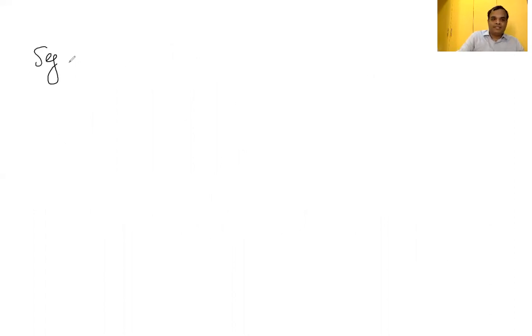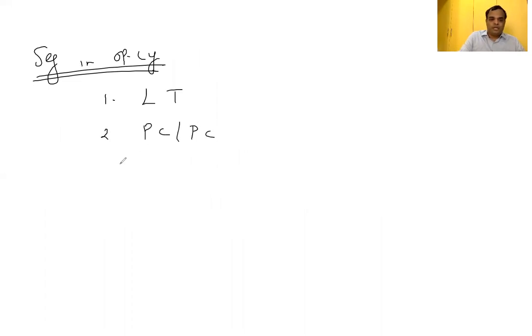Now, what about the segments in operating cycle? These are called the 4 segments. One is lead time, process cycle, also called the production cycle, stock holding period, and average collection period.